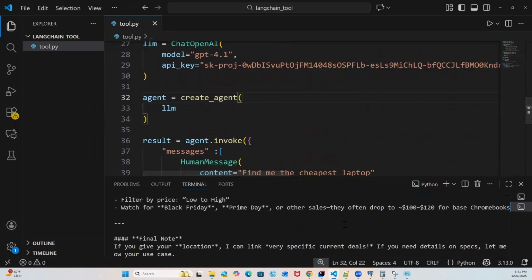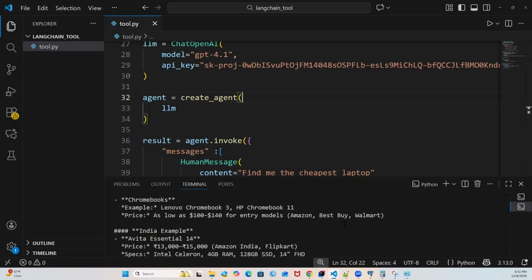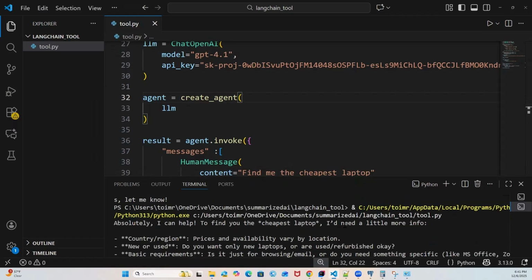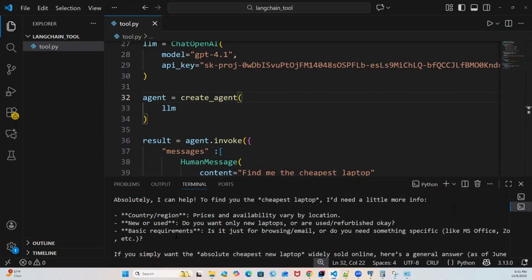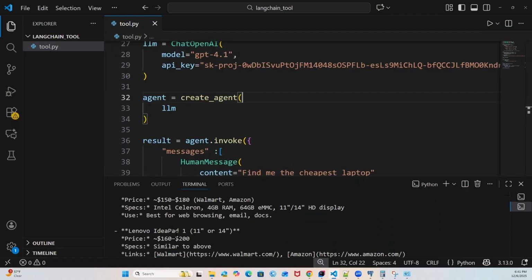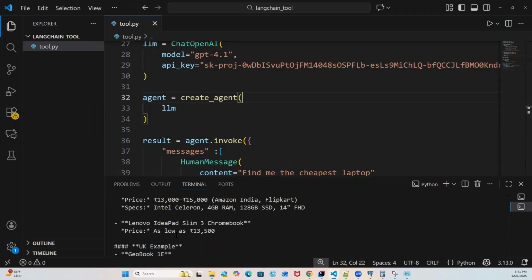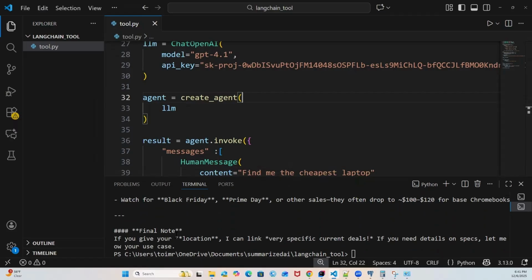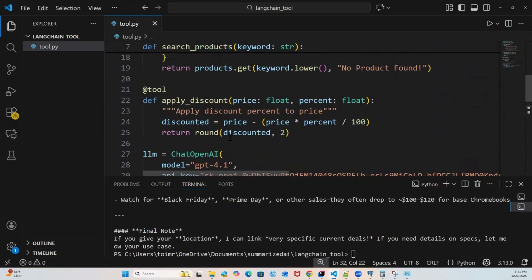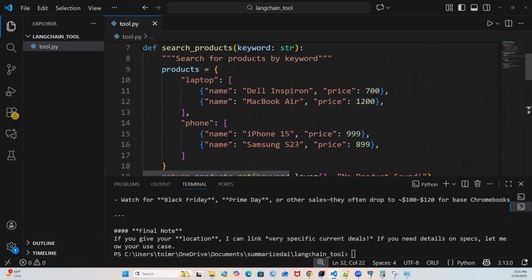So it gave us a very long reply. It says, I can help you find the cheapest laptop, but I need a little more information: country, region, new or used, basic requirements. Then it gives laptop examples for India and the UK. So you have to provide more information. But earlier, because we had provided the tools, based on the tool it was able to provide us the exact information from our database.